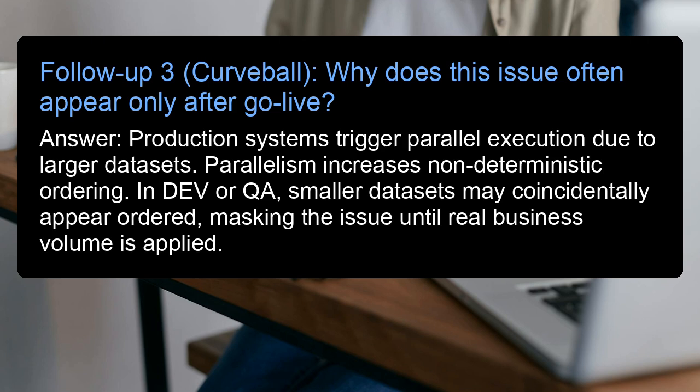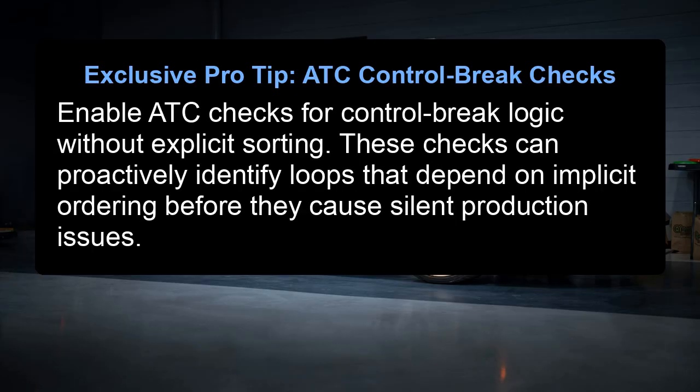Follow-up 3. Curveball. Why does this issue often appear only after go-live? Answer: production systems trigger parallel execution due to larger datasets. Parallelism increases non-deterministic ordering. In dev or QA, smaller datasets may coincidentally appear ordered, masking the issue until real business volume is applied.